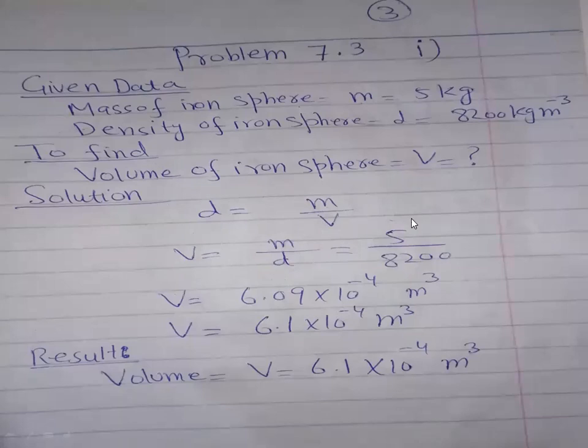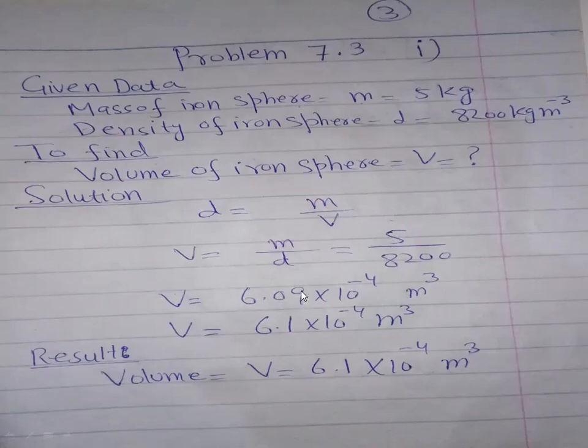Mass is given to me as 5 kilogram and density is 8200. Just plug in these values and solve: 5 divided by 8200. When you divide this, you will get the volume 6.09 into 10 to the power minus 4. The standard SI unit of volume is cubic meter.